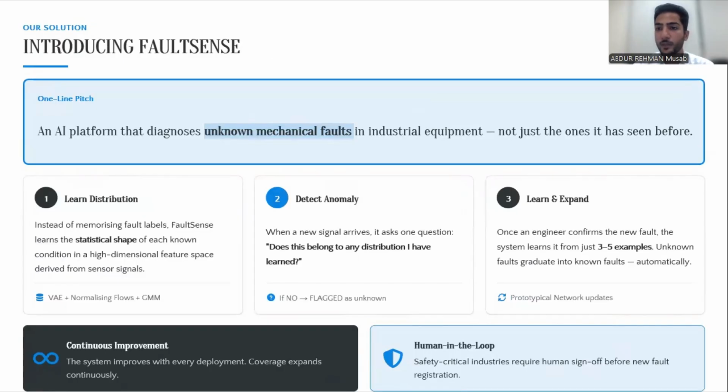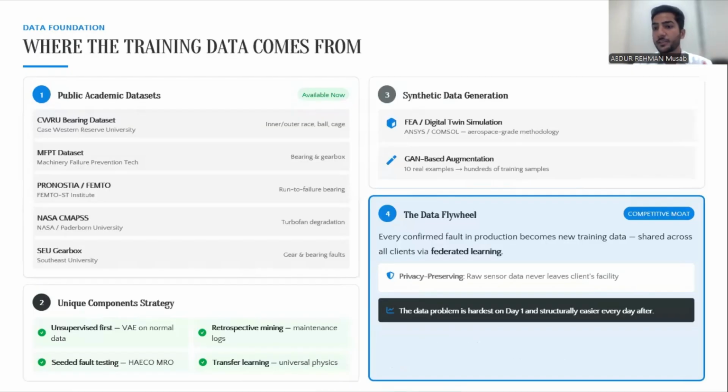So FaultSense, first of all, when it sees a fault, it goes back to its memory and asks itself, have I seen this fault before? If it hasn't, then it flags it as unknown. And then that fault goes to an engineer, and the engineer identifies the fault. Within 3 to 5 examples, the model automatically learns, and then it just adds it to its data.